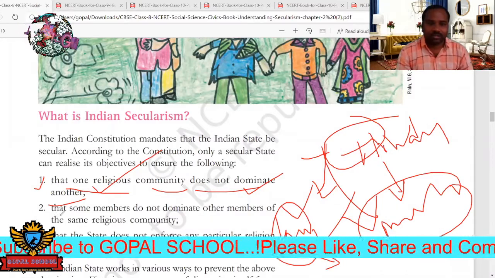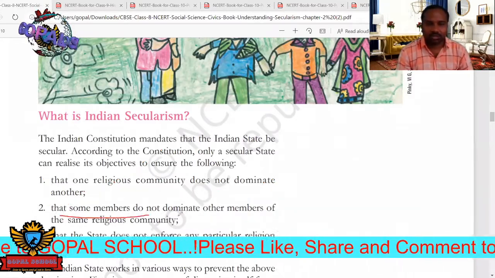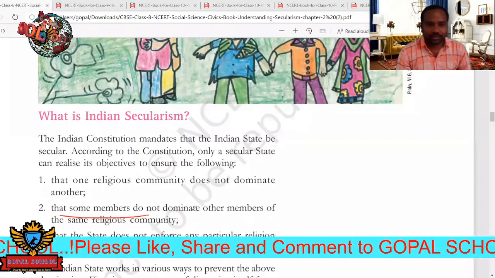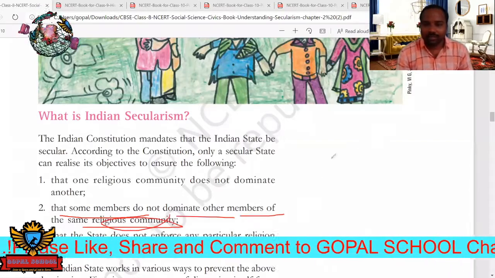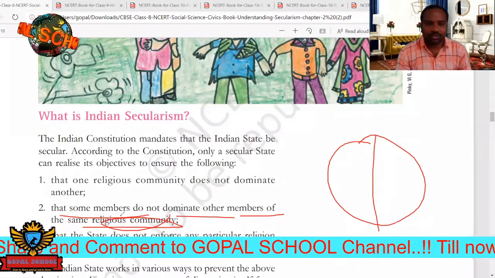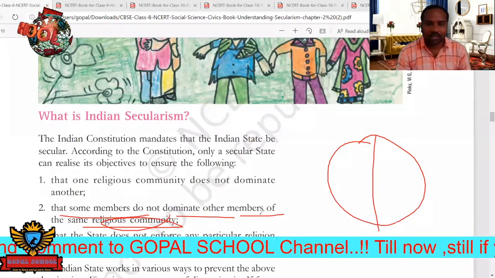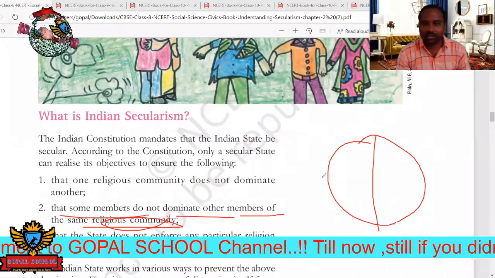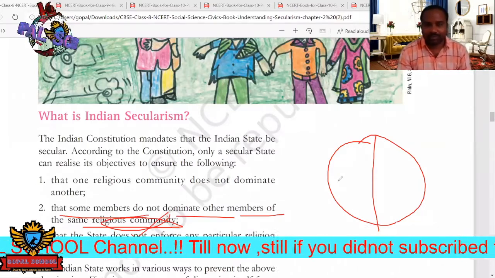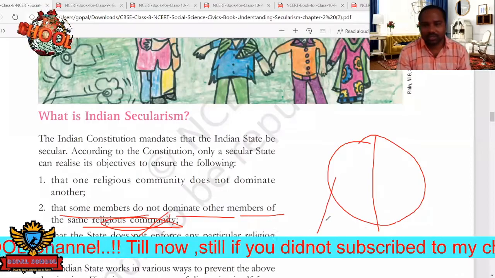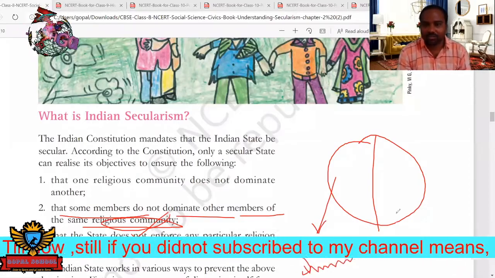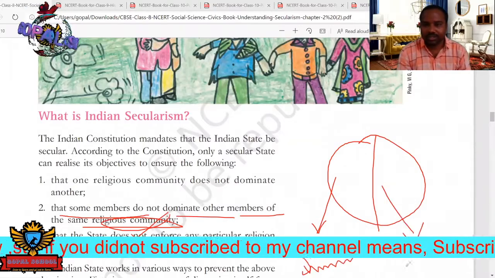Next, some members should not dominate other members of the same religious community. Within a particular religion itself, we can see two communities. For example, if we take the Muslims, we can see two communities: the Sunni Muslims and the Shia Muslims.